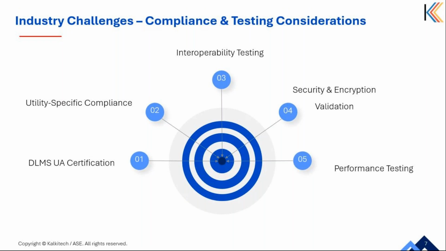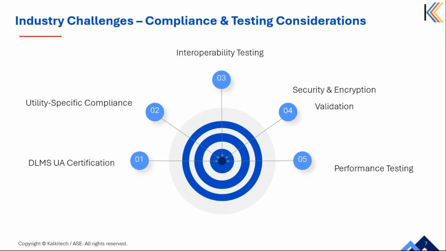Both compliance and testing are critical in DLMS smart metering to ensure reliability, interoperability, and security. Here are some critical considerations. First is the DLMS UA certification. This certification is essential for ensuring that meters conform to global metering standards. Certification also helps utilities trust that a meter will operate correctly with various head-end systems.